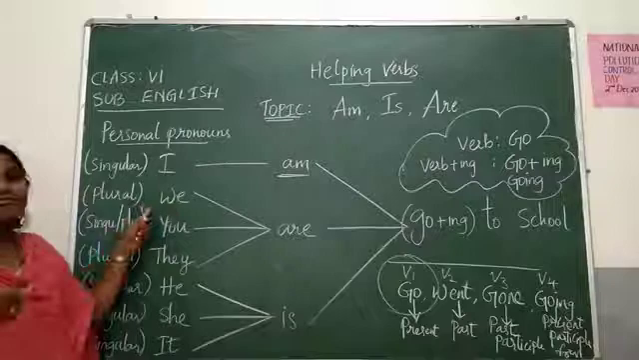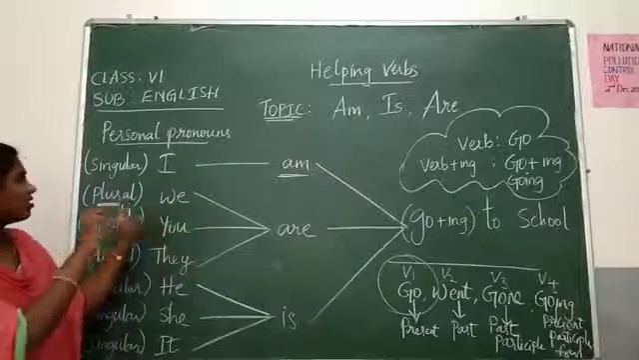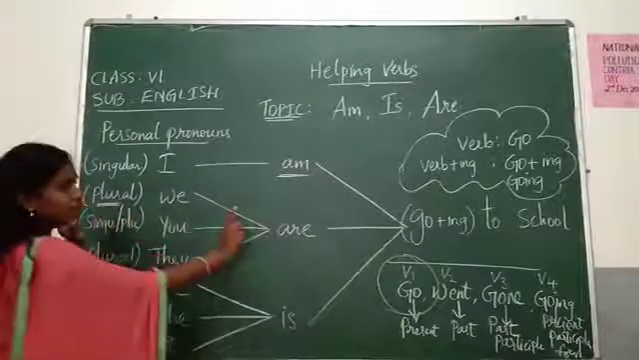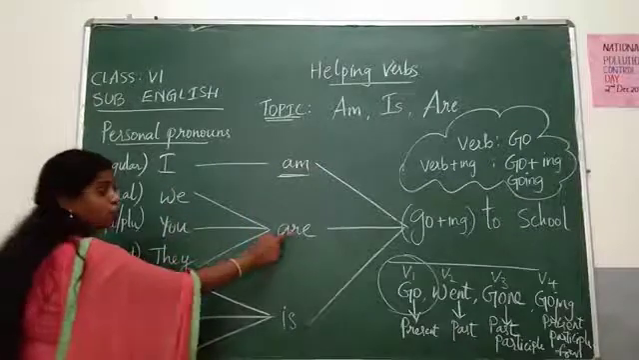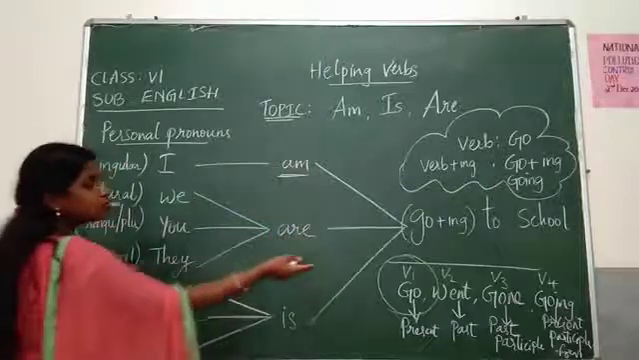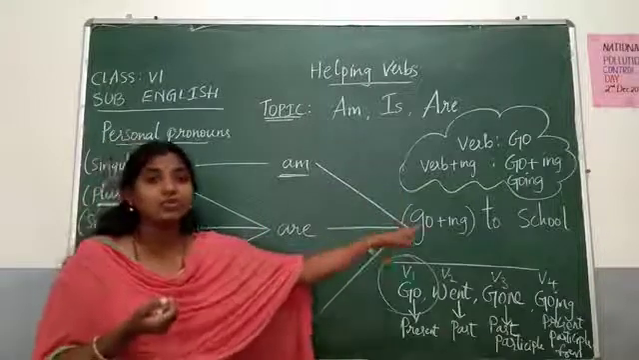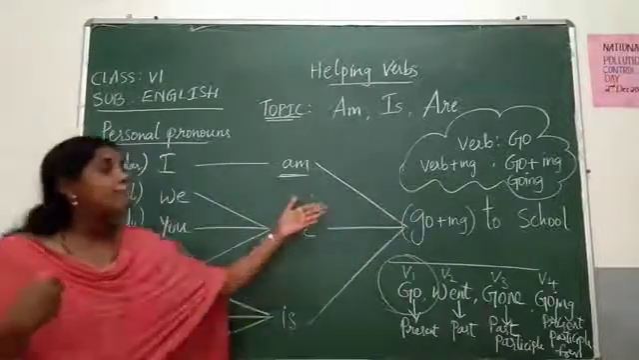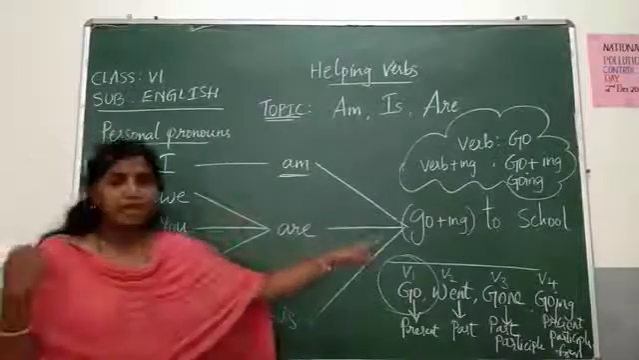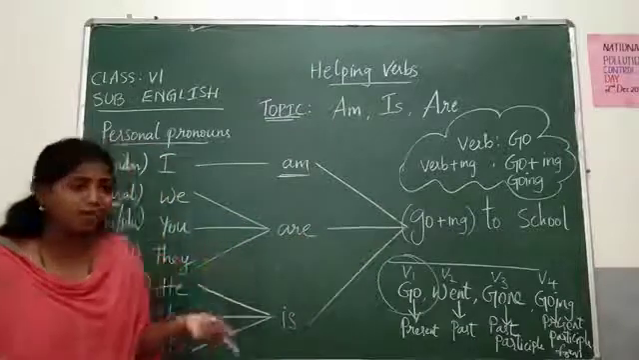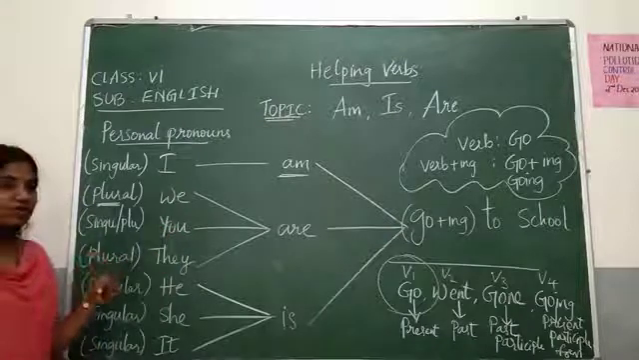Next one, we. We is what? Plural. Can I use is here? We is, because is singular. No, plural should be accompanied by plural only. We are. Are is again plural. So, we are going to school. Memu school ku veltunnamu. We are going to school. We are playing cricket. Okay, we are playing cricket. Memu cricket aadutunnamu.